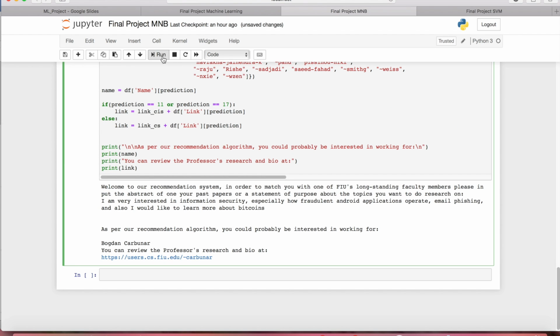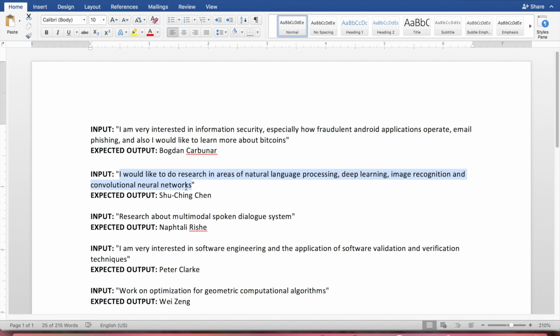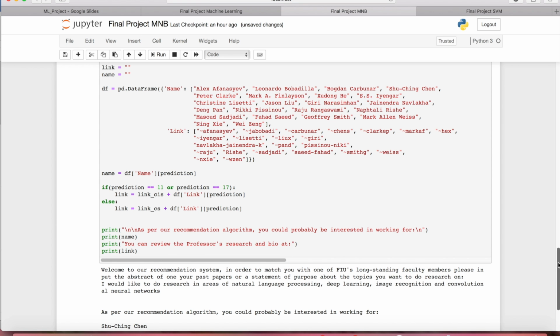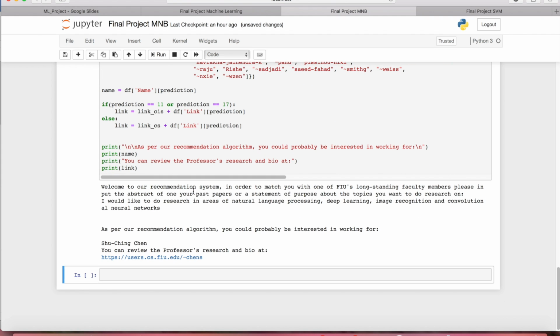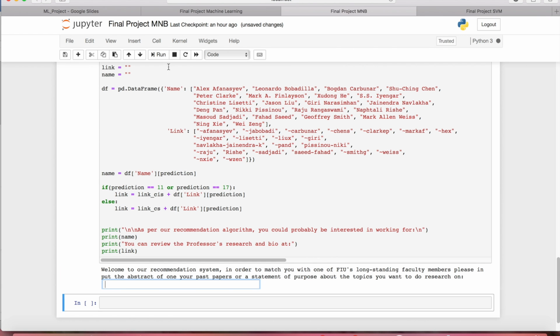This was correct. Second one, the expected output is Professor Chen. Correct too. If you notice, there is a link here which will take the user to the professor's webpage.